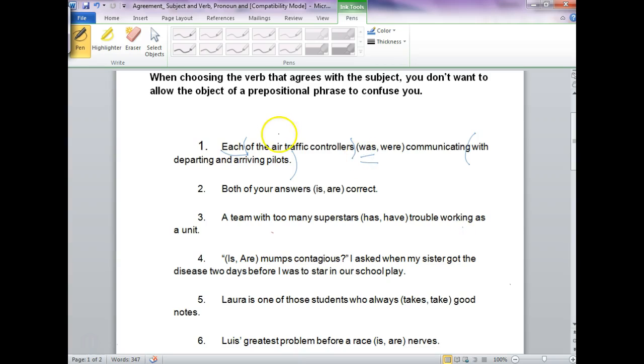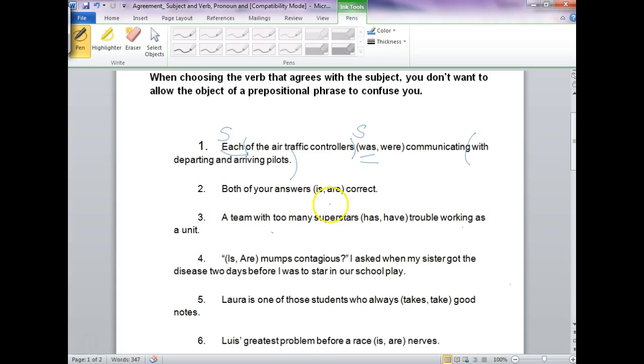Okay? If you had mistakenly chosen controllers as your subject, you may have mischosen the verb were that agreed with this object of the preposition. So this is a prepositional phrase: preposition, object of the preposition. But that's not what we're agreeing with. We want each was. This is singular, and this is singular.